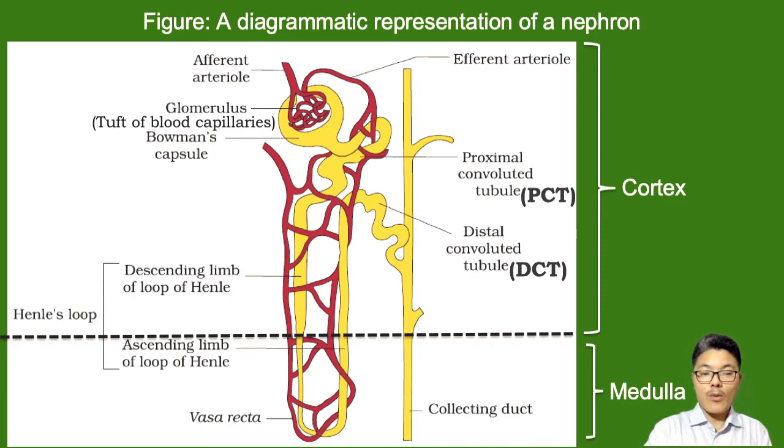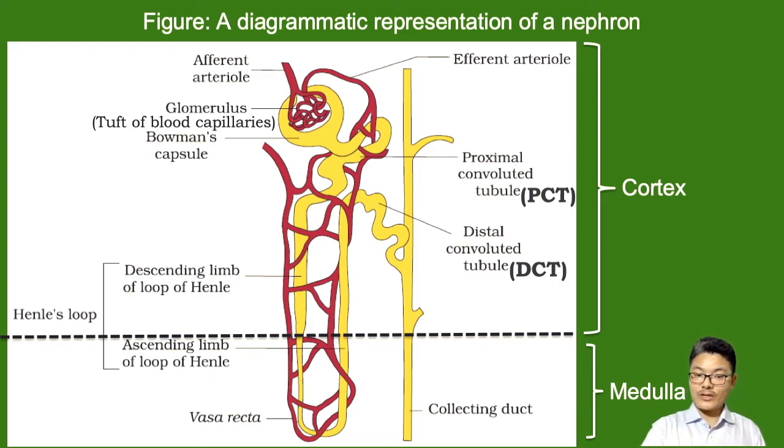So our Bowman's capsule acts like a sieve. We use a sieve in our kitchen for filtering tea. The sieve filters the tea, and the tea leaves or tea particles, the dirt, will be kept inside the sieve, right? So only the filtrate, or the tea, passes through. Similarly, Bowman's capsule functions like that.